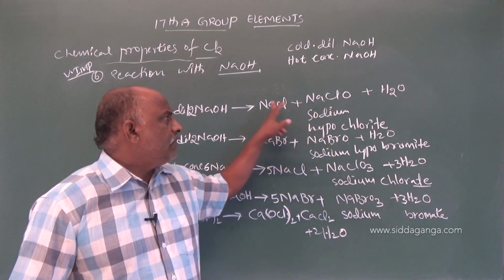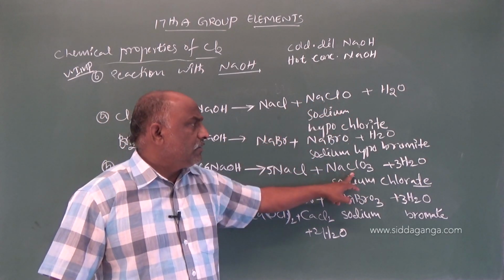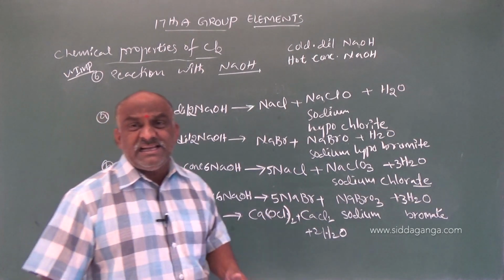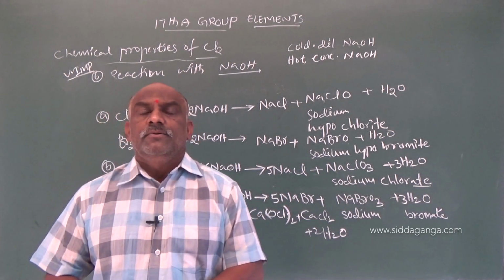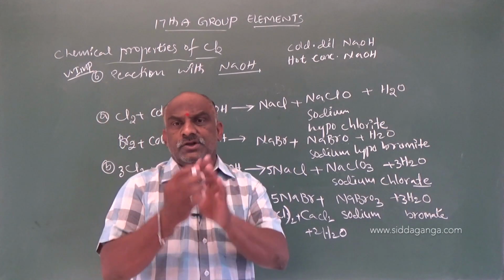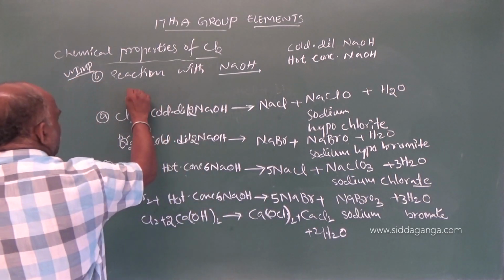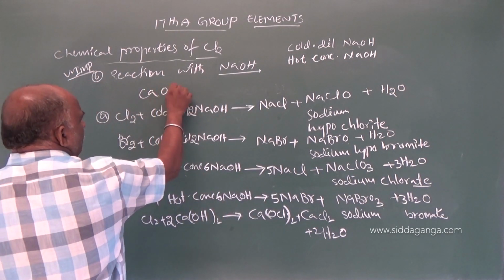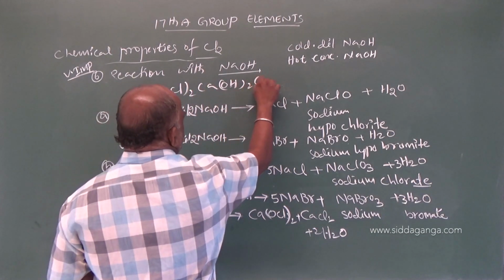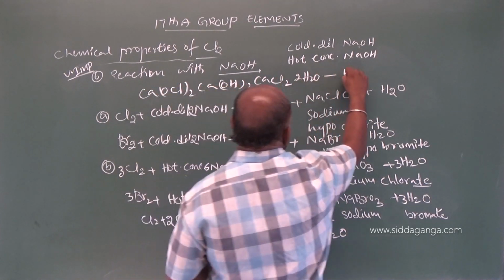ClO, ClO3. This is common. Chlorides common, water common. Hypochlorite, chlorate. While passing chlorine towards dry slaked lime, what will be the compound we get? Bleaching powder. What is the composition of bleaching powder? Bleaching powder composition is CaOCl2, Ca(OH)2, CaCl2, H2O. This is the composition of bleaching powder.